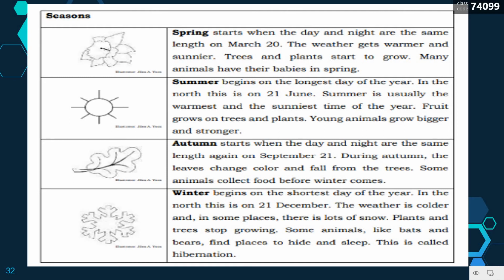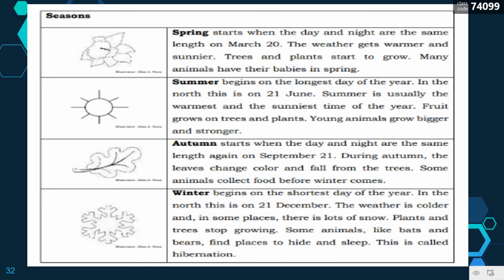The third one is autumn. Autumn starts when the day and night are the same length again on September 21. During autumn, the leaves change color and fall from the trees. Some animals collect food before winter comes.